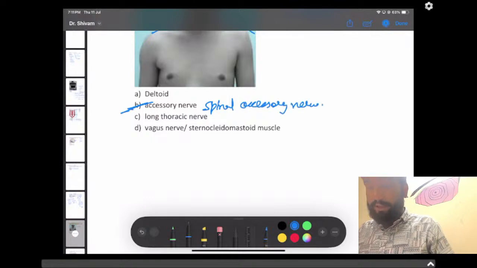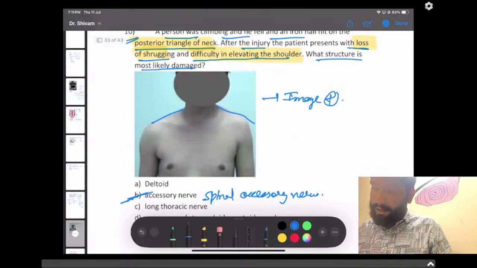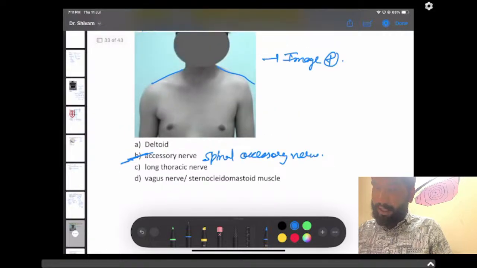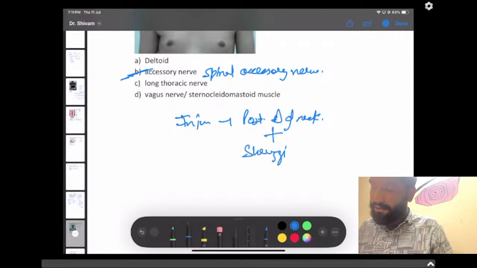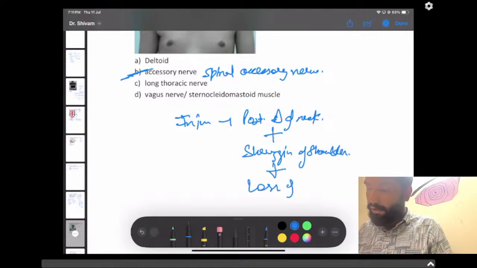How? Let's begin. As you know, the key points here were: injury in the posterior triangle of the neck, plus loss of shrugging and loss of elevation of the shoulders.